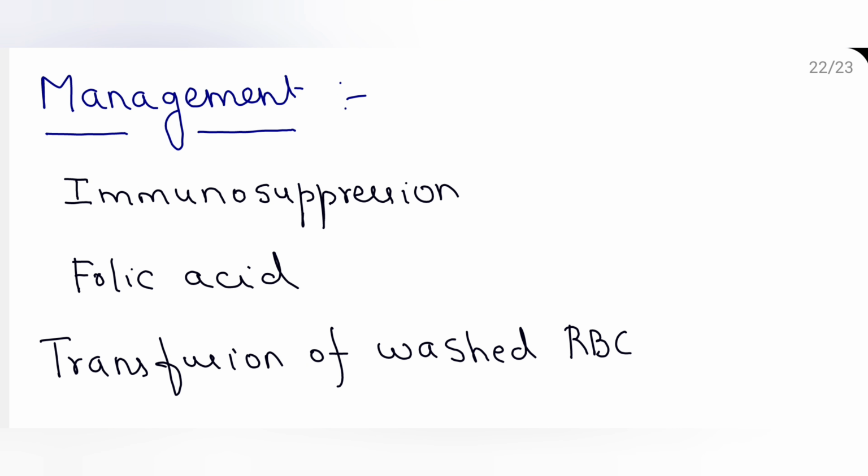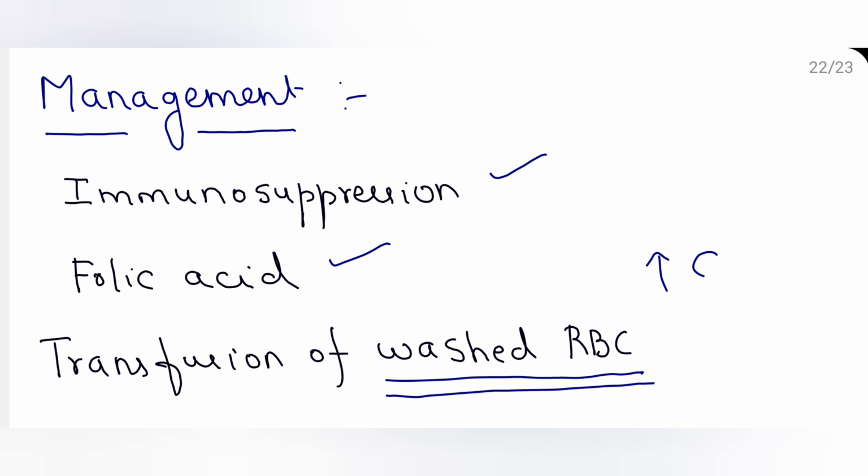Now, how do you manage PNH? One is primarily immunosuppression, or you can give folic acid because of iron deficiency, microcytic hypochromic anemia. And you give transfusion of washed RBCs, because if you transfuse whole RBCs, there is a chance of activation of complement resulting in aggravation of the symptoms. So you always give transfusion of washed RBCs.